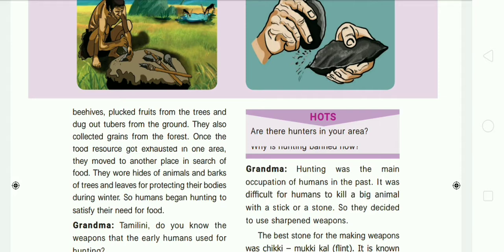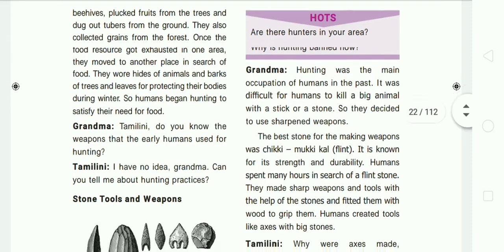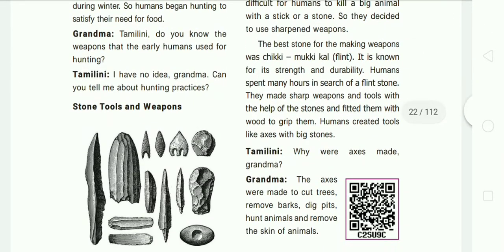Then her grandma asked Tamilini, do you know the weapons that the early humans used for hunting? Tamilini said, I have no idea, grandma. Can you tell me about their hunting practices? Then her grandma started to explain the hunting practices. You can see the stone tools which were used by the ancestors, that is the Homo sapiens. These are the stone tools which were used by the Homo sapiens.